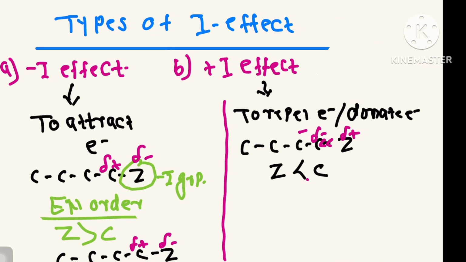Here are the types of I effect: minus I effect and plus I effect. Minus I effect is to attract electron. Here you can see Z is any group, and Z is more electronegative than the carbon atom. So the Z group attracts electron. Due to attraction of electron, partial negative charge develops on Z and partial positive charge on the carbon atom. So you can simply say carbon having positive charge is carbocation.